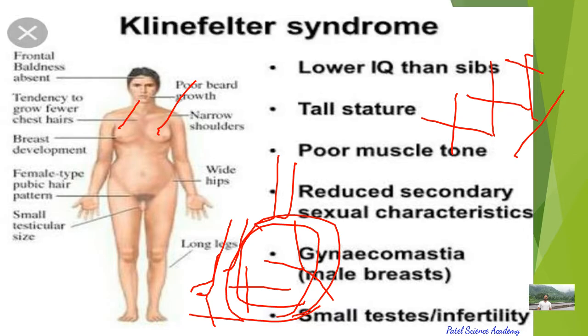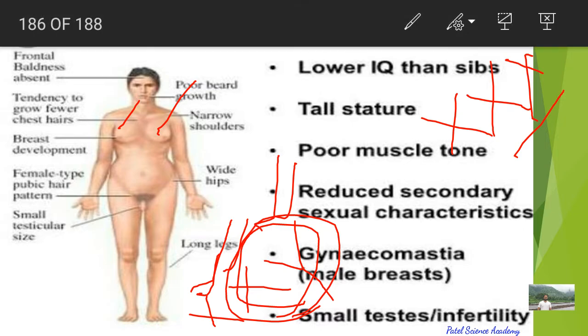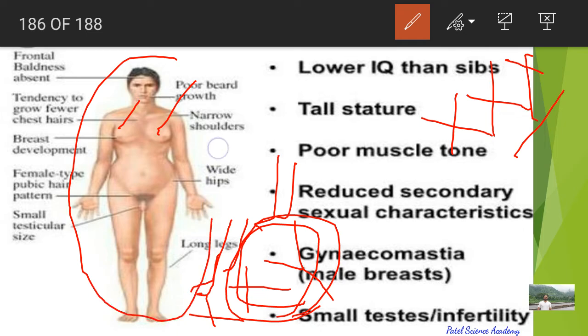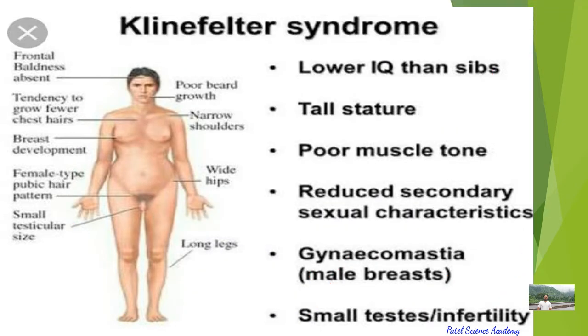So you can see here the character. This is the body of the Klinefelter patient, but they have the characteristics of female, like breast development, and the male character like the testes, but these testes are very small and infertile. So this is about Klinefelter syndrome.